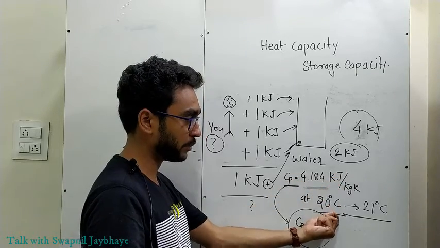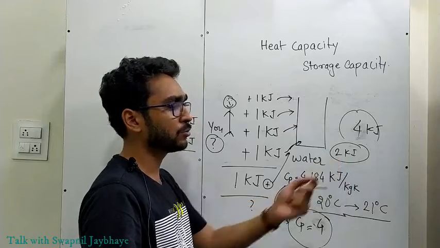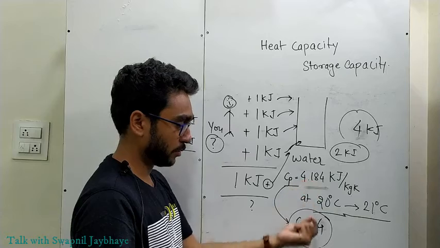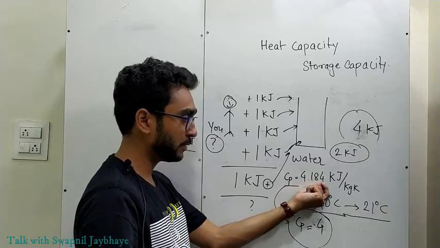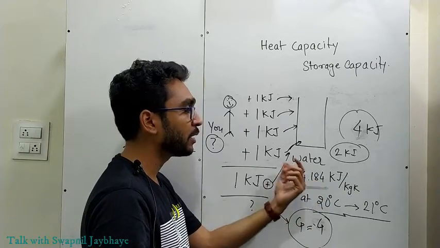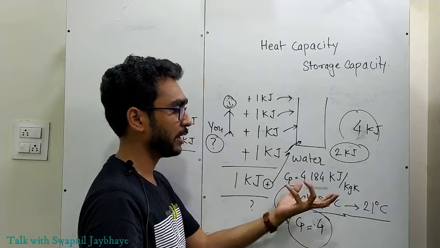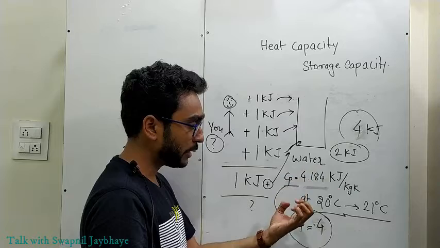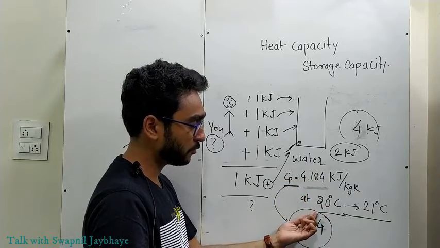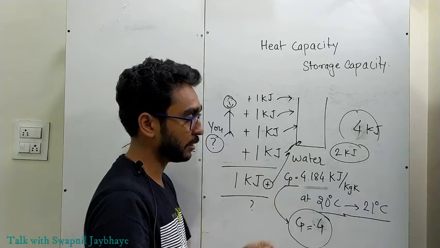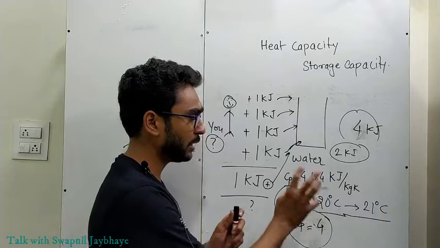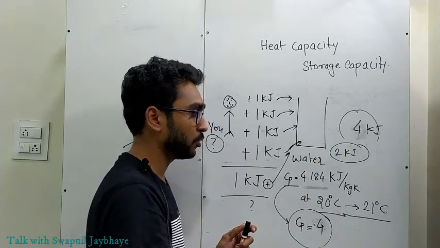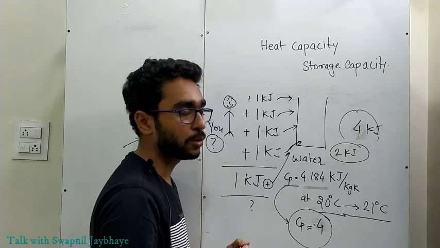Till 4.18, water will store that heat, but later water will say, I can't handle it now, so to take more heat I need to change my temperature from 20 to 21 degrees Celsius. मतलब इन सिंपल वे वाटर का पेट भर जाता है और उसके बाद उसका टेम्परेचर चेंज होता है.